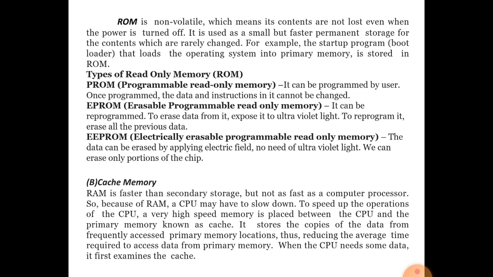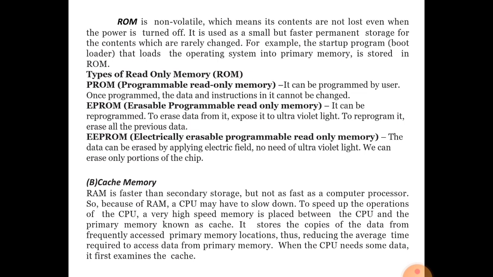Now the third one is EEPROM, electrically erasable programmable read-only memory. This means data can be erased by applying an electric field. No need for ultraviolet, and we can erase only a portion of the chip. Data which is not required can be electrically erased from the ROM.